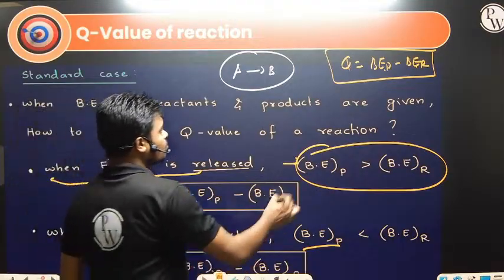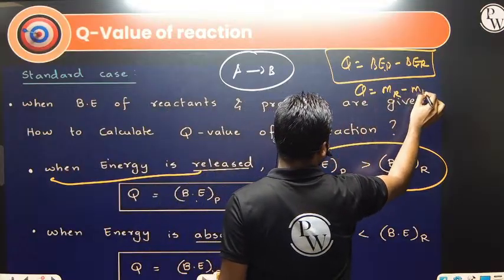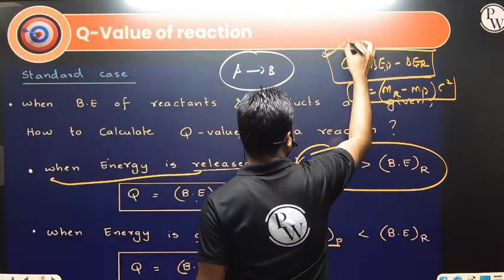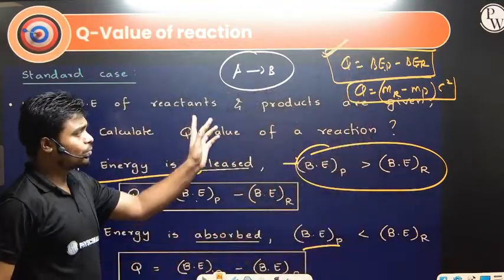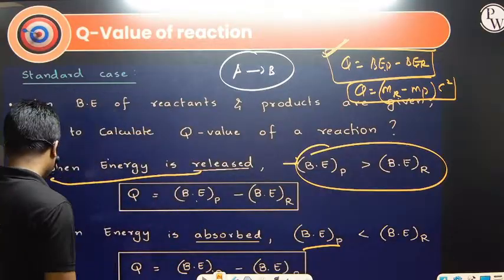And there is one more formula that we can write here. Q is equal to mass of reactant minus mass of product, times C squared. So this is also one formula, and it will be useful in solving numerical problems, apart from the binding energy one we have.